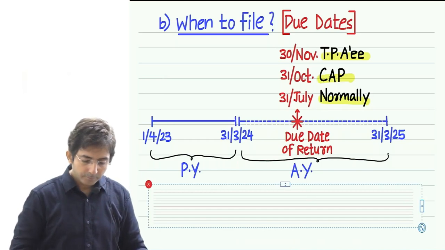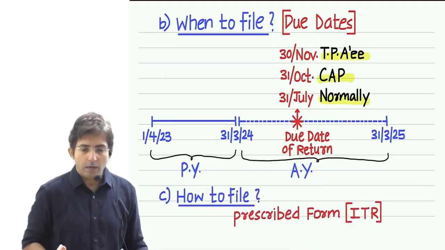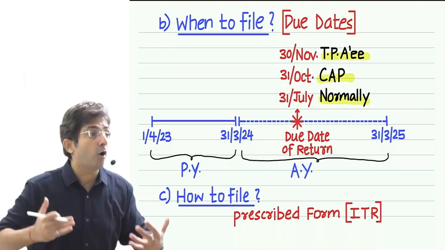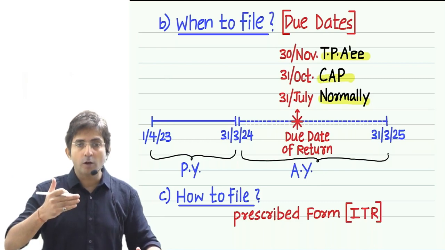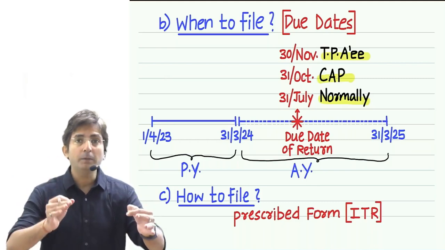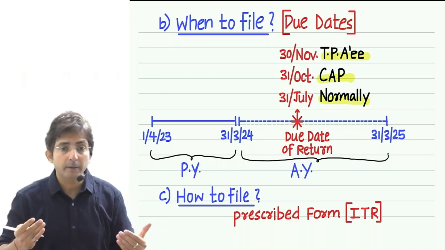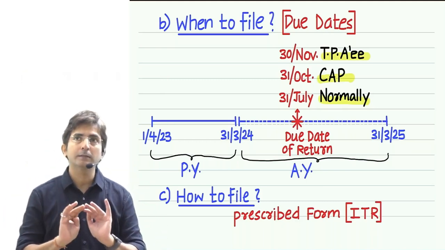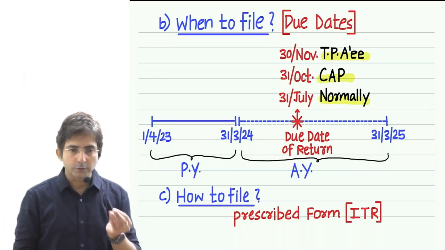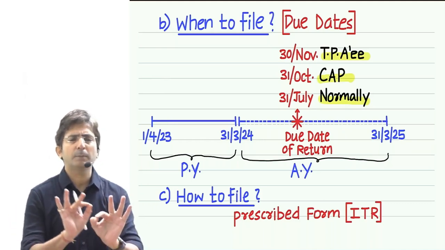Look, how to file? How means you have to fill the form. There are some prescribed forms which are popularly called ITR, income tax return. That form is available online on the website of the income tax department. You just have to fill it and upload the return online. So how to file was a small question, and the answer is small: return should be filed in a prescribed form.